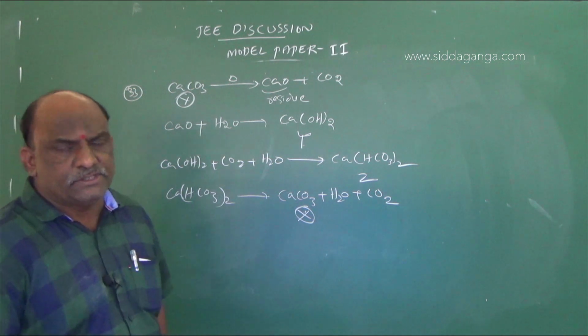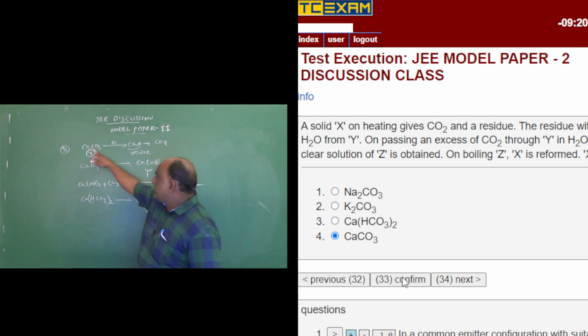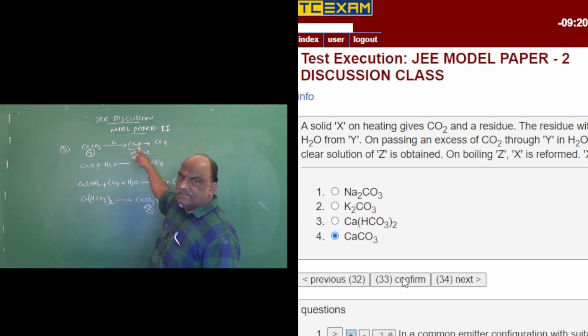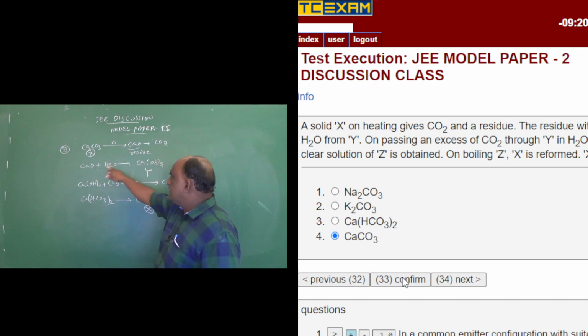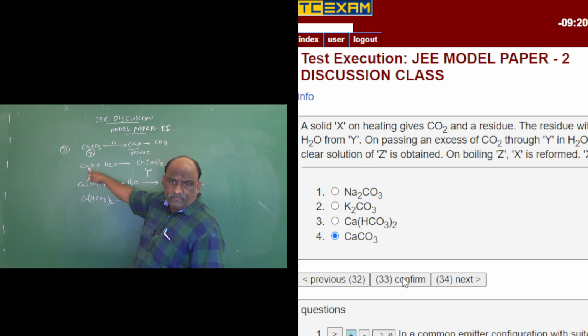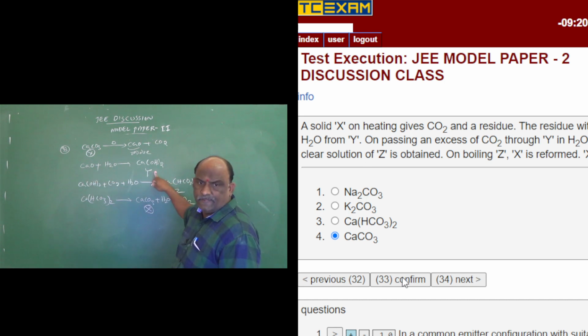Clear, my dear students? This is a very simple question. A solid X on heating liberates CO2 gas and forms a residue. The residue with H2O forms Y. Y is calcium hydroxide.